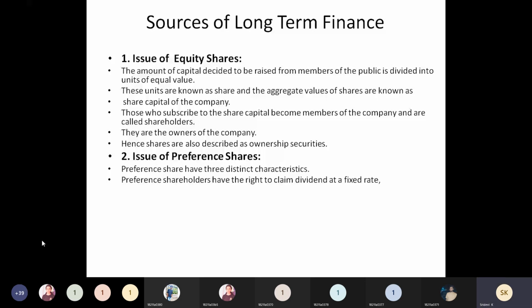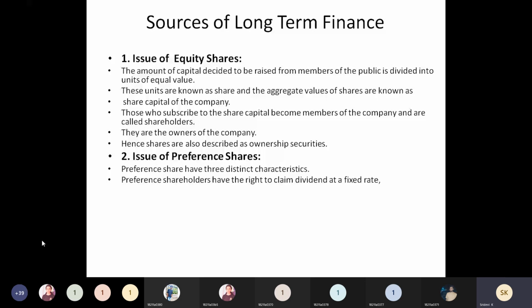And not only that, immediately you cannot get a loan from a financial institution or a banker. You need to follow certain procedures, a lengthy process. It will take time. Issuing these shares will give you the advantage of gathering the amount as early as possible.